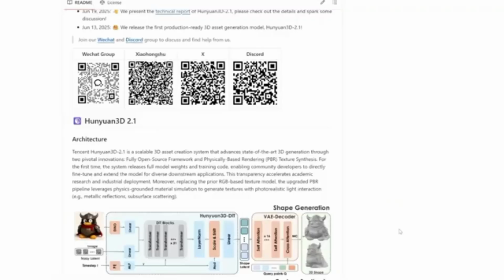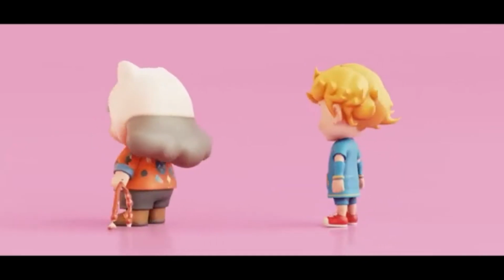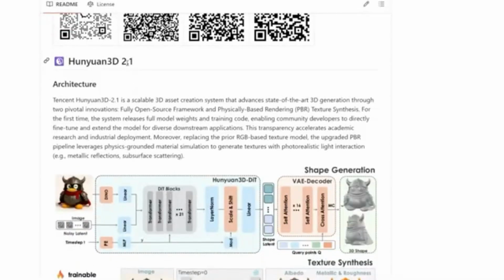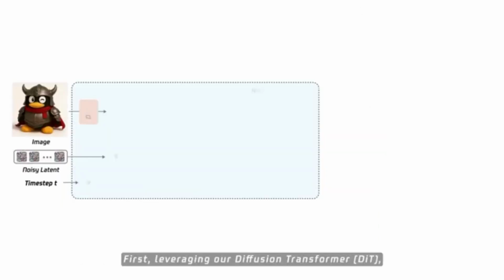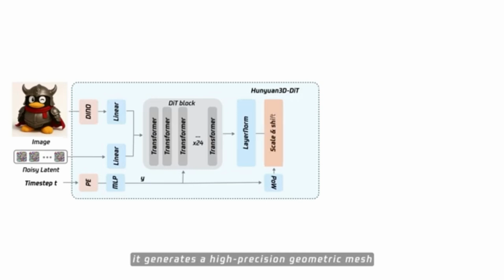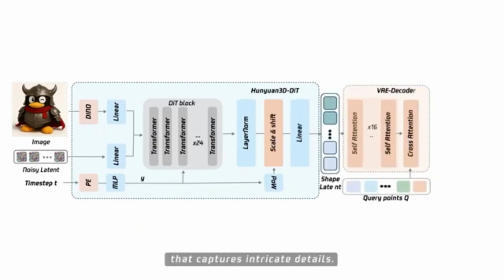Alright, next up, Tencent just dropped Hunyuan 3D 2.1. It's seriously one of the best 3D model makers you can get your hands on right now. I featured Hunyuan 3D 2.0 a few weeks back, but this new 2.1 version is even better. And the coolest part? It's totally free and open source. So this thing just takes a picture of anything, an object or a person, and boom, it magically makes a 3-dimensional model out of it.